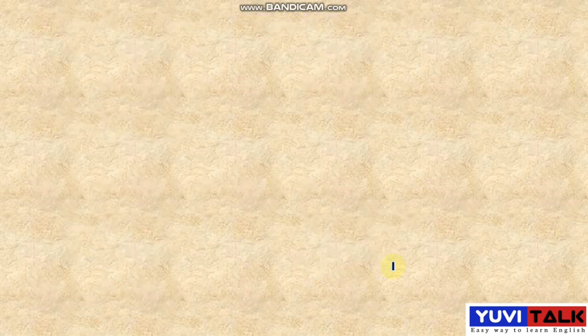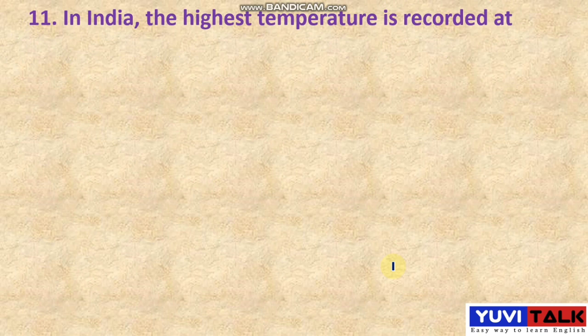The next question is on your screen. 11th question. In India, the highest temperature is recorded at. I told you, in the previous question we discussed the lowest temperature, where you get it. Now the 11th question is, in India the highest temperature is recorded at. So try to remember the place properly. Don't be confused. Sometimes you write the lowest temperature place name instead of the highest temperature place name. Because of that, you should remember the names properly.